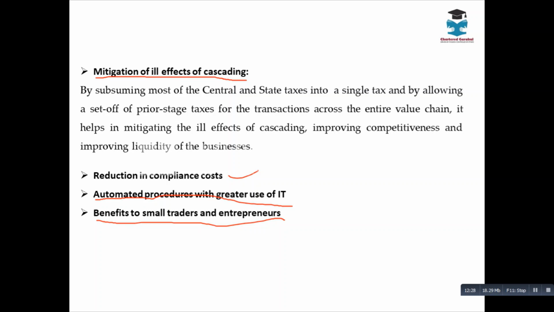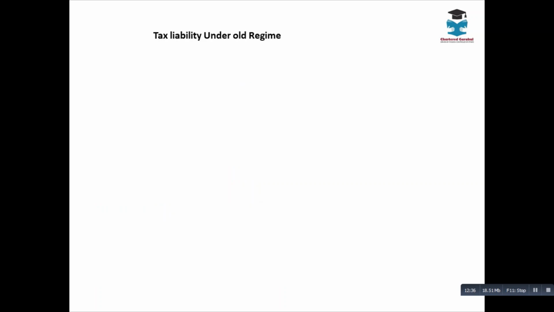Now, you need to understand what this cascading effect is. In order to understand it, you need to look at this example. I've given this example under the old regime. Assume a manufacturer is a manufacturer of computers, and he is selling the manufactured computer.